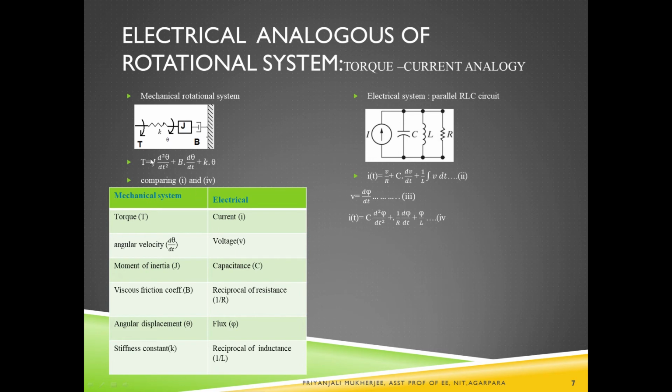The moment of inertia J is analogous with capacitance. Viscous friction coefficient B is analogous to the reciprocal of resistance. Angular displacement theta is analogous with the flux, and stiffness coefficient K is analogous to the reciprocal of the inductance.